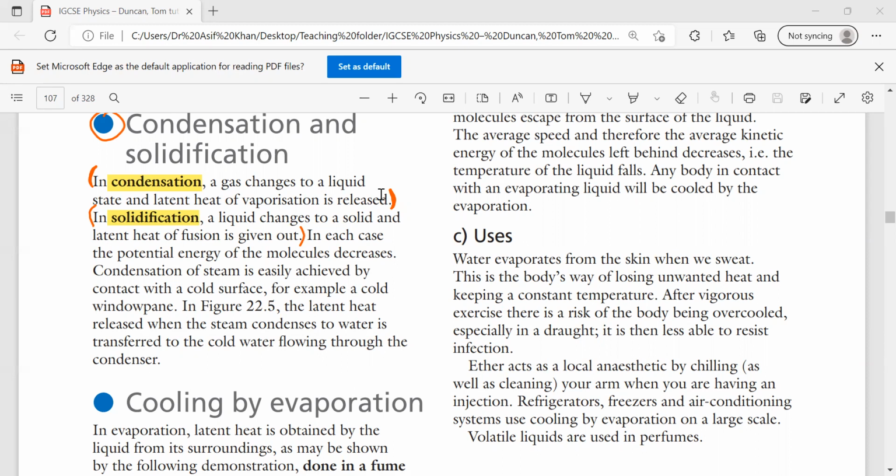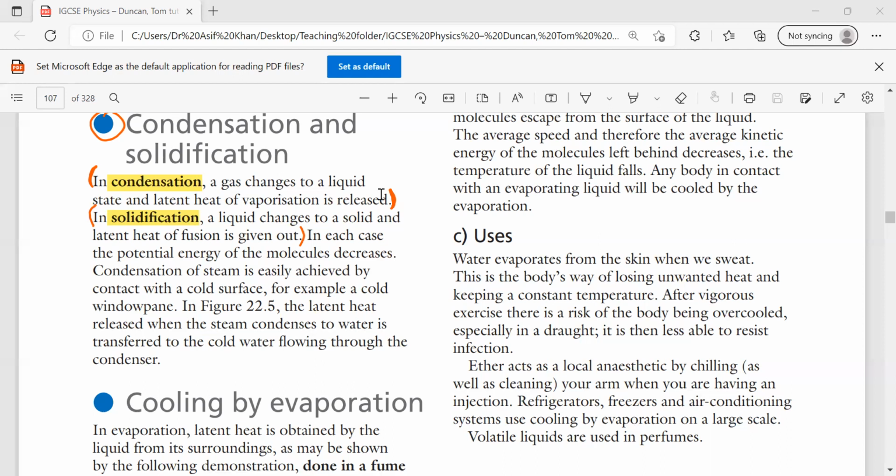Yes, sir. When the liquid gains heat, when we give heat to the liquid, their potential energy will increase and they will escape out. Why are they escaping out? Because their potential energy increases. That's why they start to travel in the form of vapors. But when the heat which they stored is released, then what will happen? They will convert from gas to liquid again.